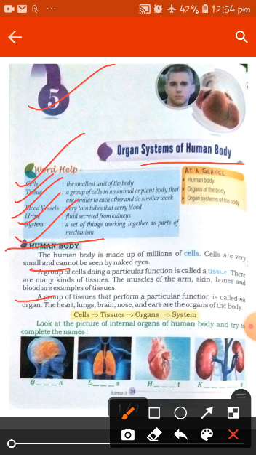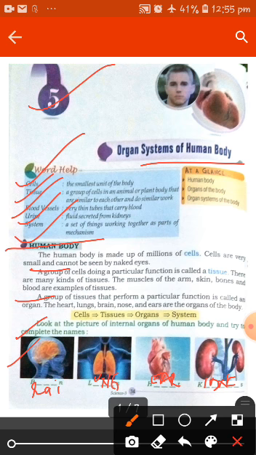Now look at the pictures of internal organs of the human body and try to complete the names. Now identify the first picture. This is our brain, B-R-A-I-N, brain. Now second, lungs, L-U-N-G-S, lungs. Now third one is heart, H-E-A-R-T, heart. Fourth one is kidneys, K-I-D-N-E-Y-S, kidneys. Okay.